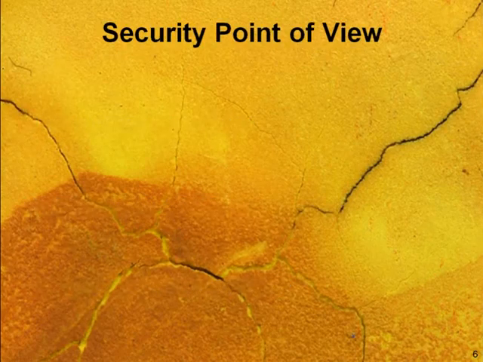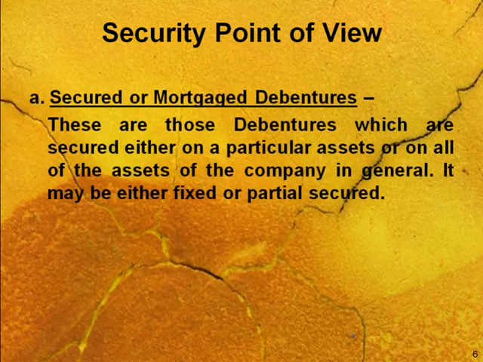Now, from the security point of view, the first type is secured or mortgaged debenture. These are those debentures which are secured either on a particular asset or on all the assets of the company in general. It may be either fully or partially secured.